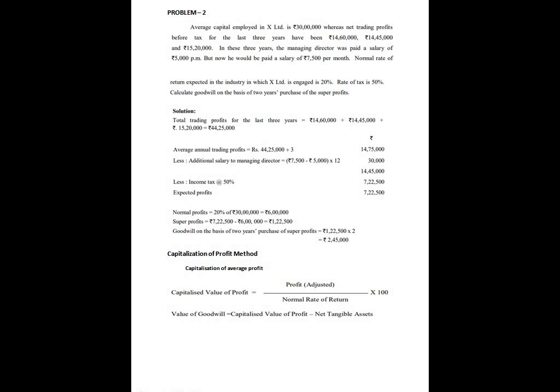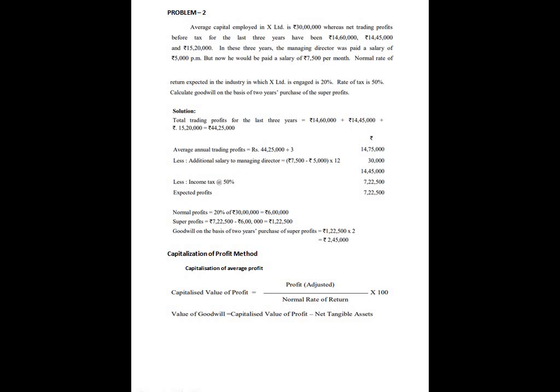Average capital employed in X Limited is 30 lakhs, whereas net trading profit before tax for the last 3 years has been 14 lakh 60,000, 14 lakh 45,000 and 15 lakh 20,000.